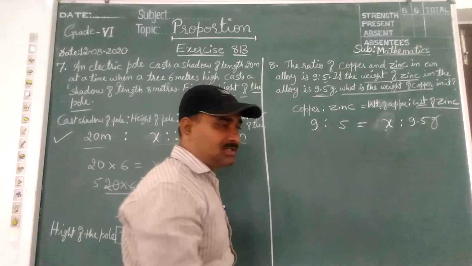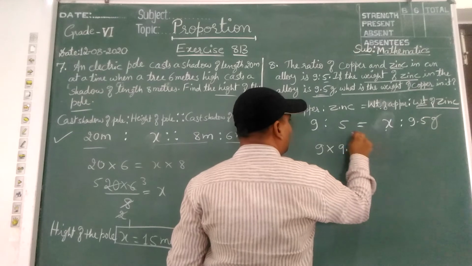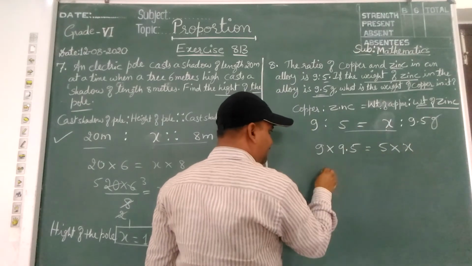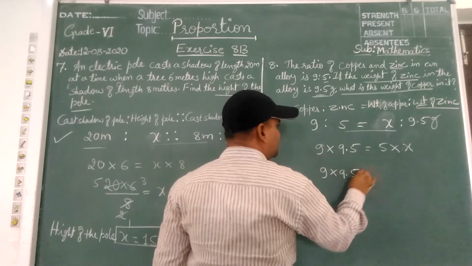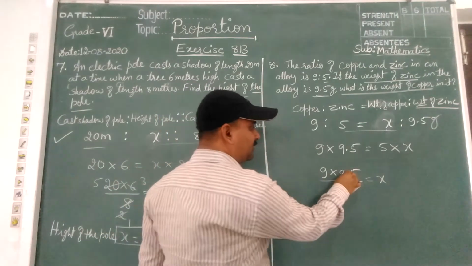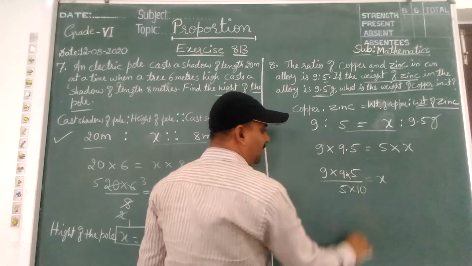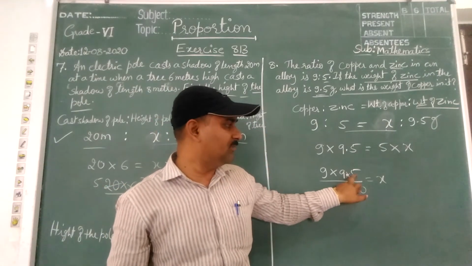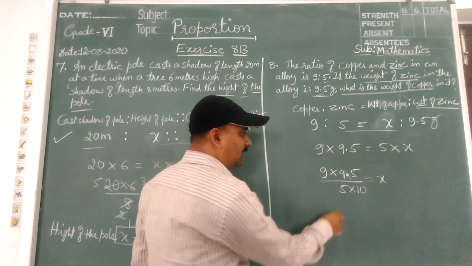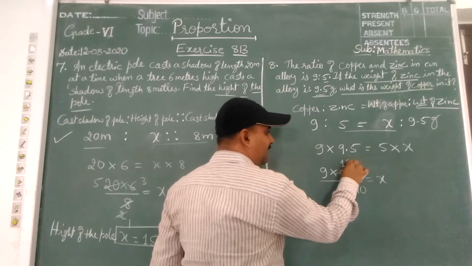Now same procedure, same steps. 9 into 9.5 and 5 into X. So take this 5 to this side, which is divided by 5. What I will do, children, is remove this decimal point and write 10 in the denominator. When you remove the decimal point after one digit, it is 1 by 10. Now it is 95. Okay, 5 ones are 5, 5 nines are 45.